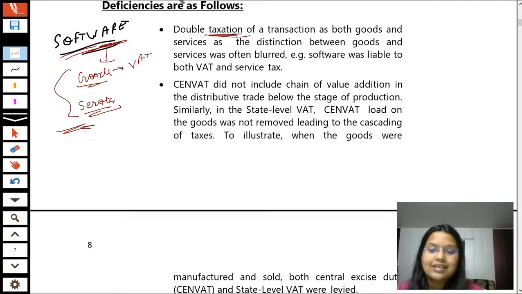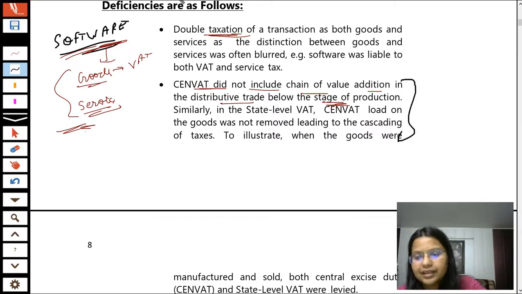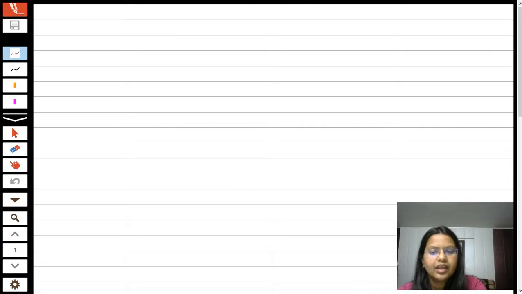Okay. Next, students, in the previous system, Cenvat did not include the chain of value addition in the distributive trade below the stage of production. It means, students, what was happening was this.